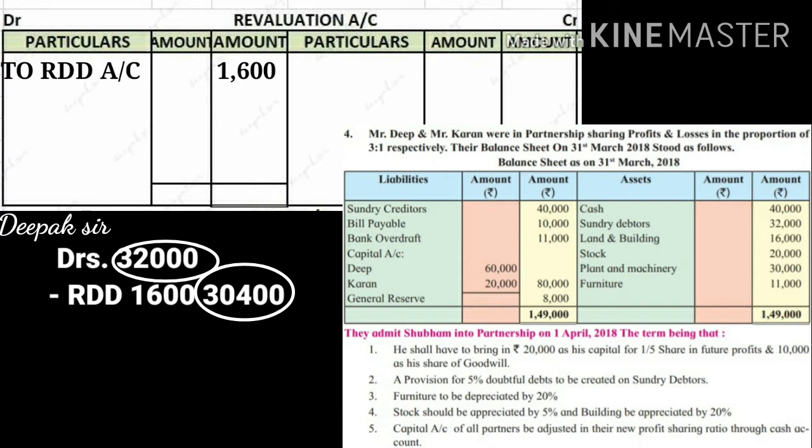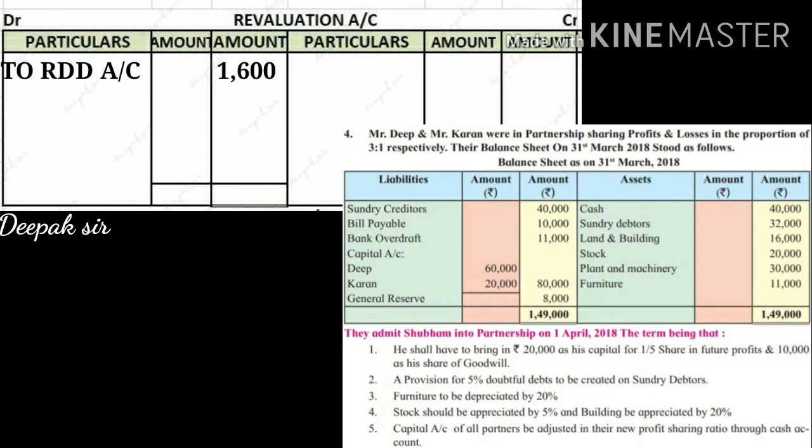So this RDD of 1,600 will be recorded on the debit side. So on the debit side we have to write down To RDD account, and the amount will come 1,600.